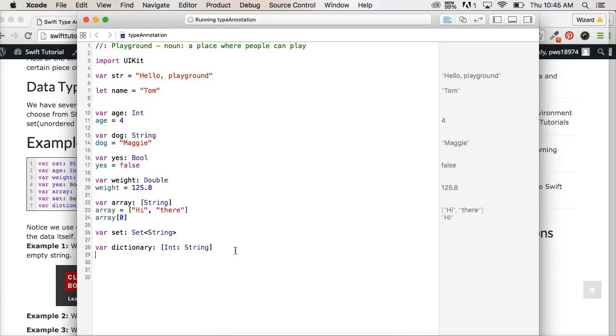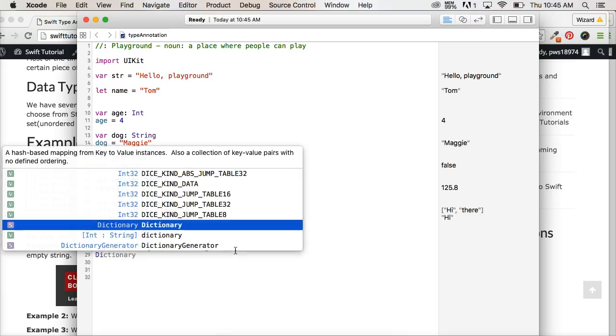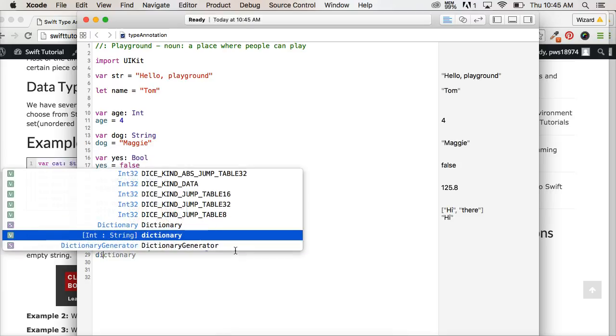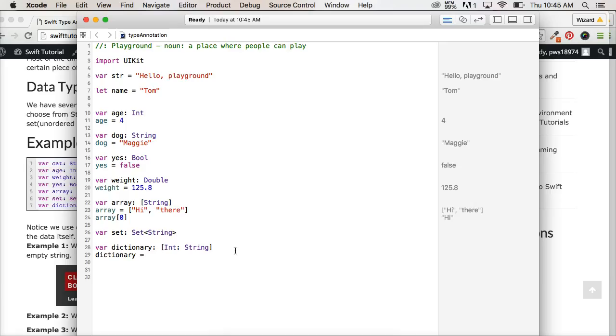So let's do dictionary is equal to 1 dog, 2 cat. Alright, so now we got a dictionary.